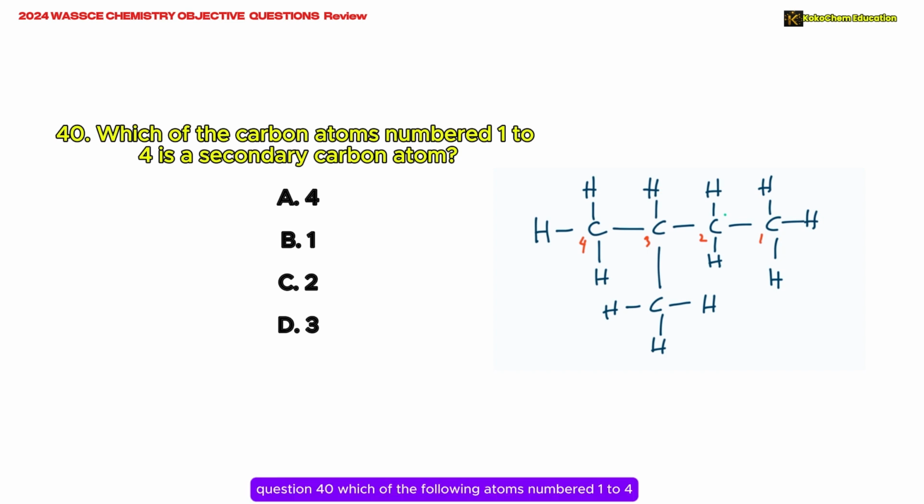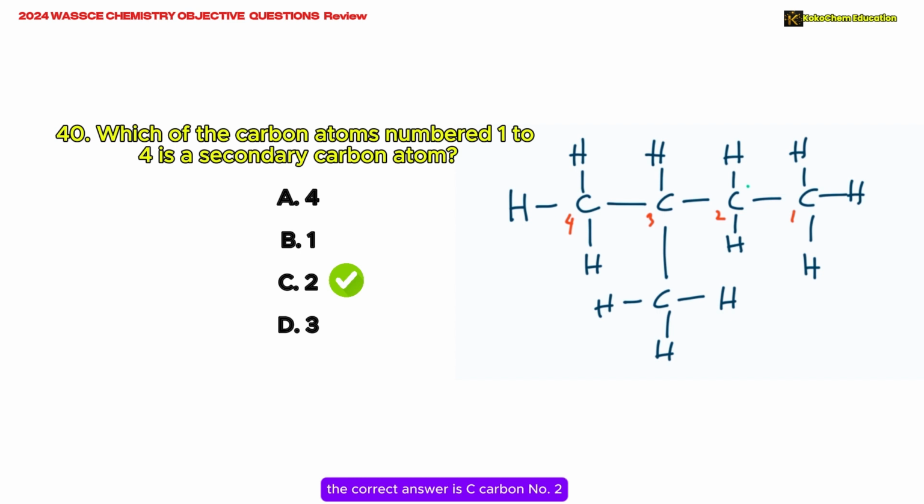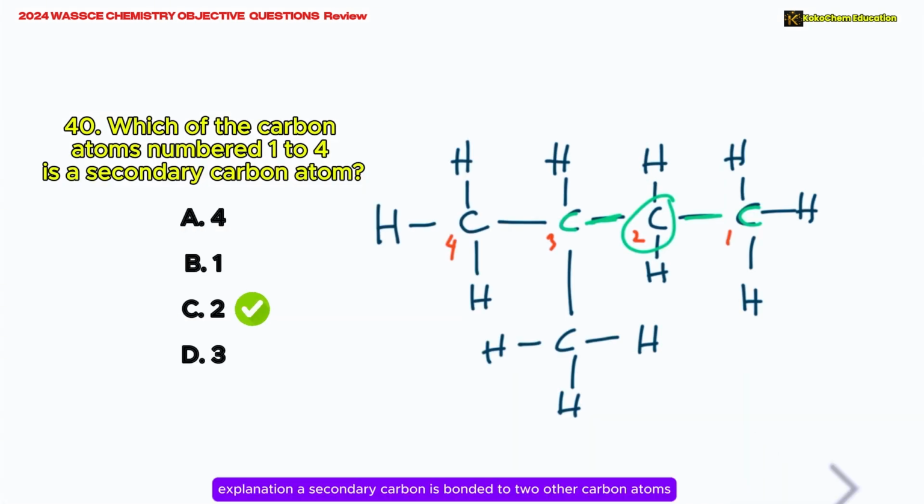Question 40. Which of the following atoms numbered 1 to 4 is a secondary carbon atom? A. 4. B. 1. C. 2. D. 3. The correct answer is C. Carbon number 2. Explanation: a secondary carbon is bonded to 2 other carbon atoms.